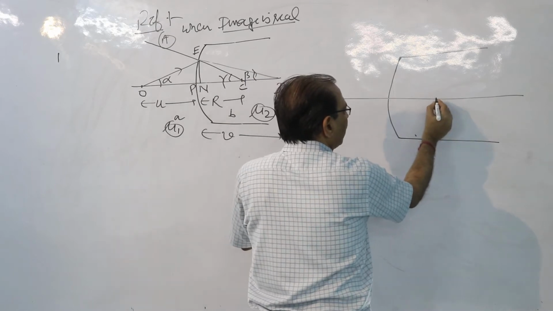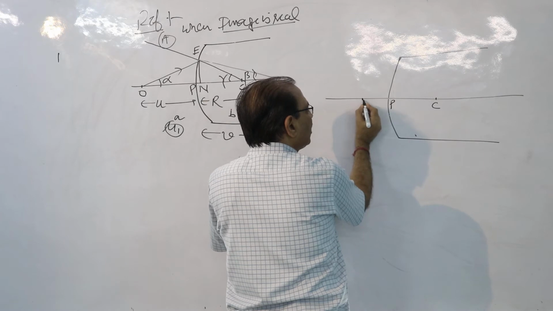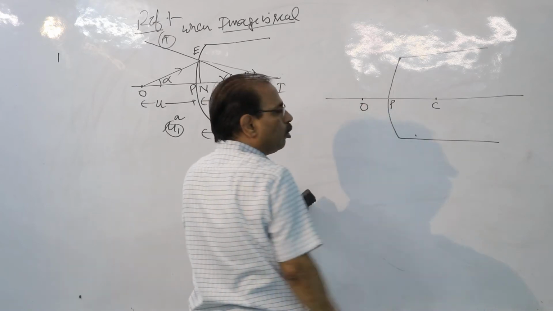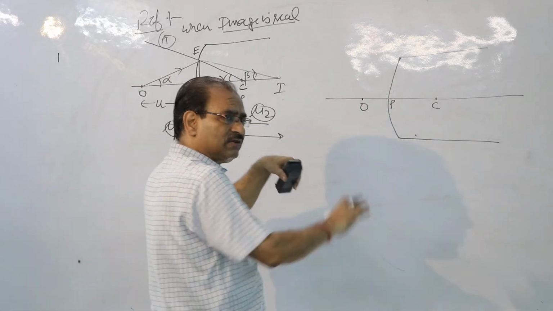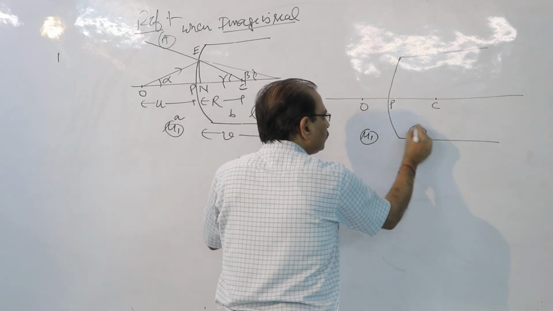This center is right here, this pole is here. Children, I am keeping the object close to the pole. Let it be object O. Other things are the same. Let it be mu1, let it be mu2.